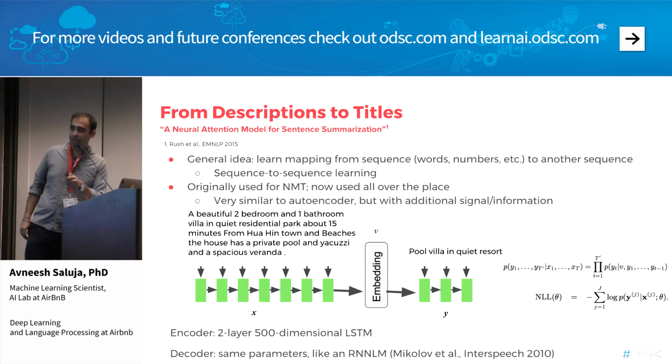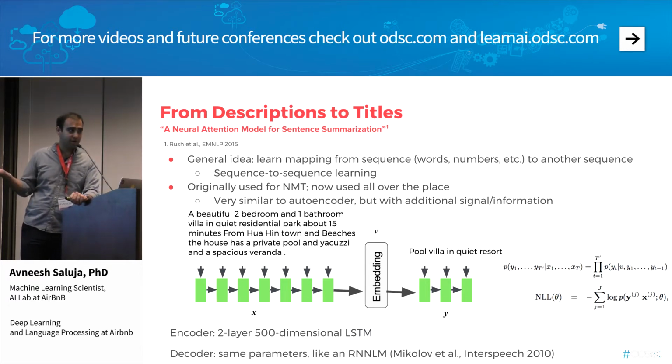So if we take a look at this example, what we need is to go through our site and extract all description-title pairs. This is an example of a description-title pair, including spelling mistakes and the like. We simply learn this model to maximize the log likelihood of the title given the description, and this is itself parameterized as a recurrent neural network language model.